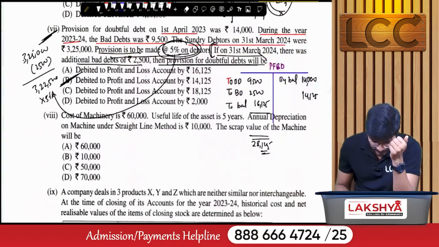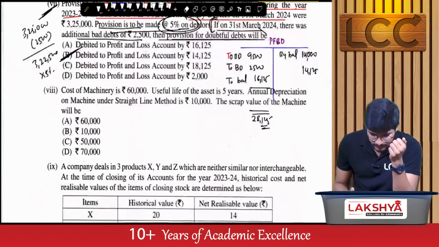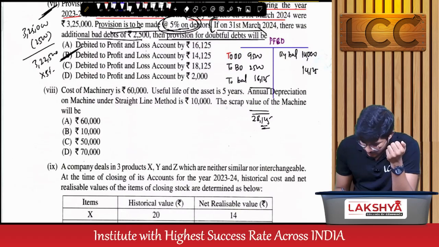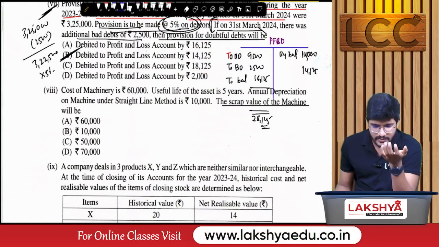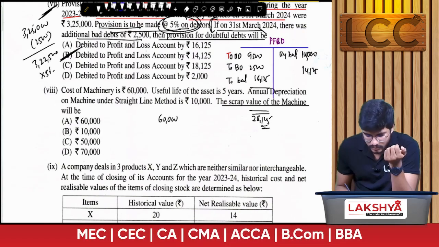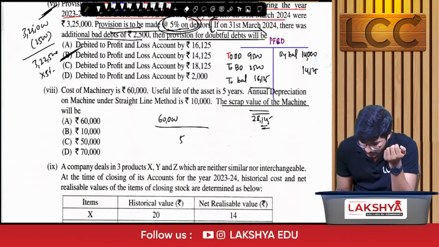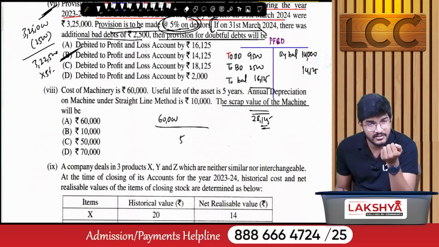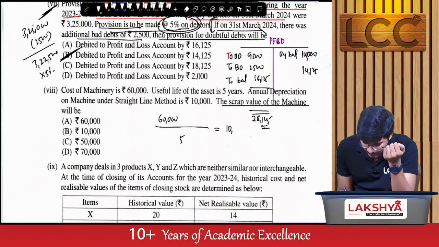Done. Next, the seventh one. Here we need to identify the scrap value of the machine. That is very simple. The cost of machinery they have given is 60,000. The useful life of the asset is 5 years. The annual depreciation of the machine under the straight line method is 10,000. That means they have given the answer.